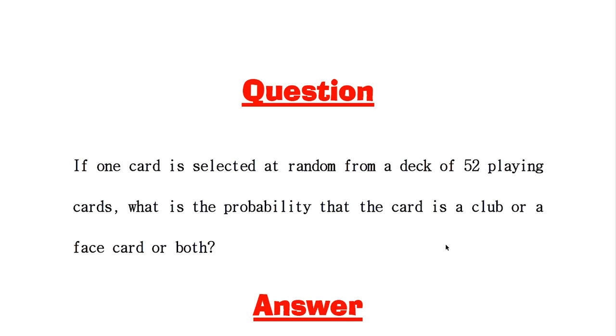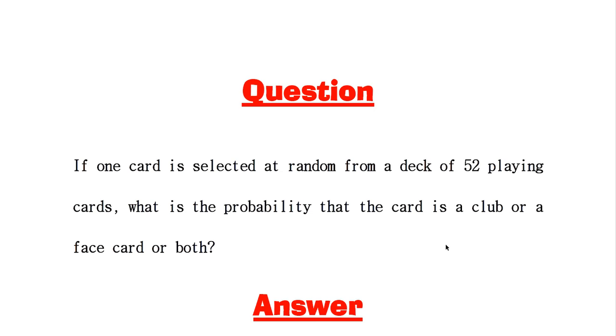As you know, total cards are 52, which are distributed in four categories: diamond, heart, spades and club. And 1 to 10 are number cards.